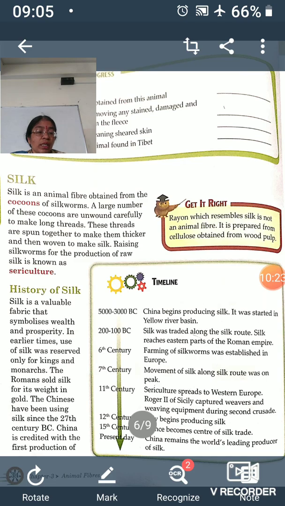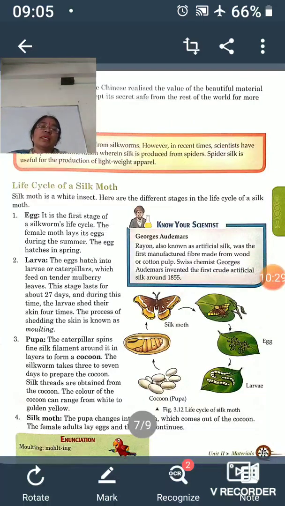In the life cycle of the silk moth, different stages are there, as you can see in this picture here. First, the life cycle starts from the egg, and the silkworm is a type of moth. It will lay its eggs on plants such as leaves of the mulberry tree, and after some time a larva called a caterpillar will come out from these eggs. These larvae are actually voracious, and they will eat a lot of mulberry leaves. When these larvae come out, many mulberry leaves are supplied to them to eat, and these larvae will grow in their size.